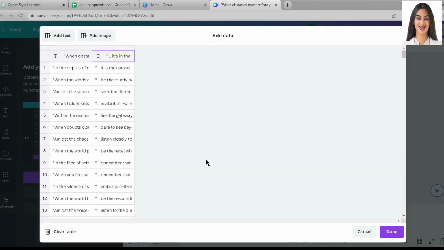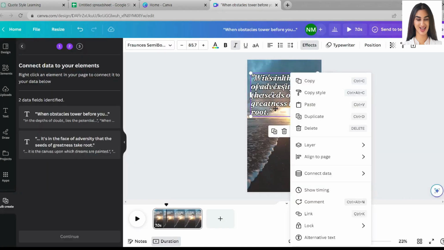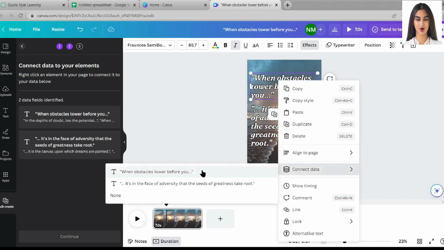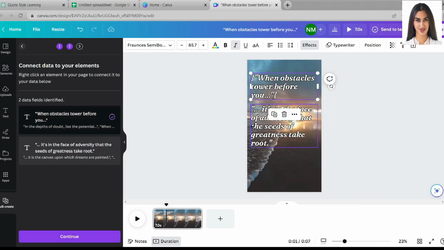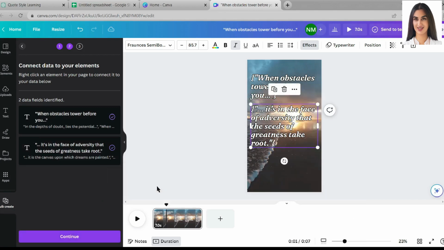After that, select the first part of the quotes and click on Connect Data. Repeat this step for the second part of the quotes. Now click on Continue. Make sure that all the quotes are connected. Now click on Generate Pages. Okay, now you can see that all the quotes have been converted into videos.